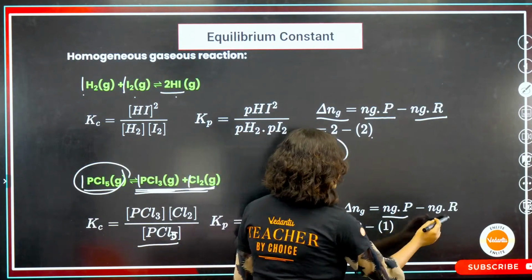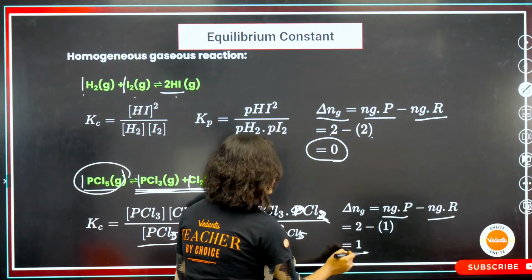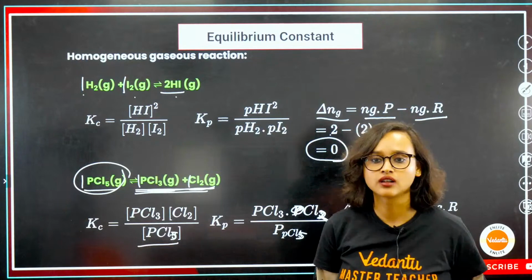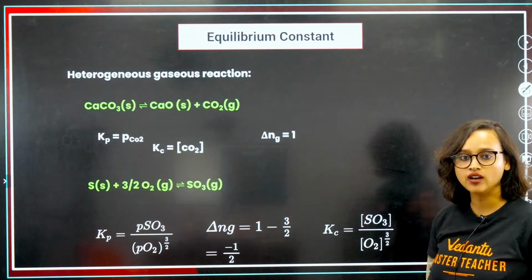So, Δng is n of product minus n of reactant, 2 minus 1 gives you 1. Okay, gives you 1. Delta Ng can be... let's not get there now.